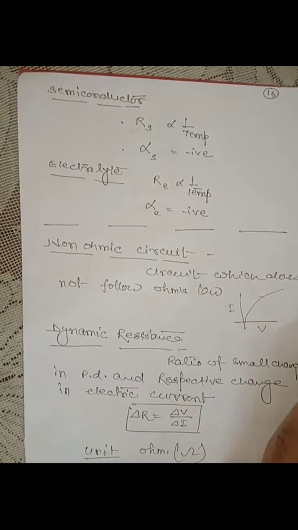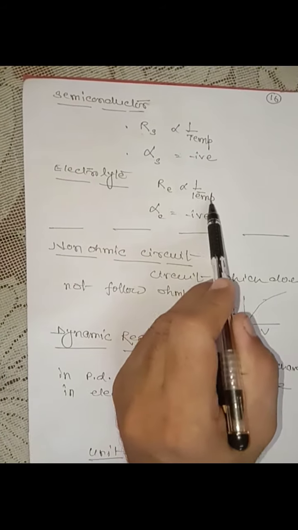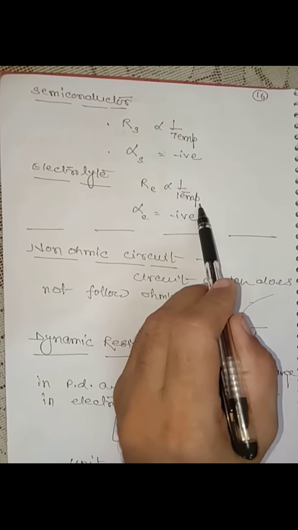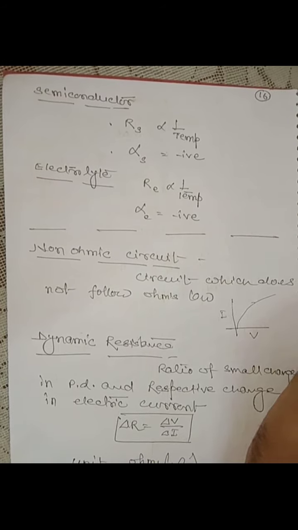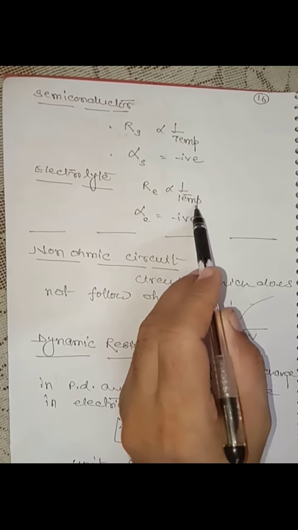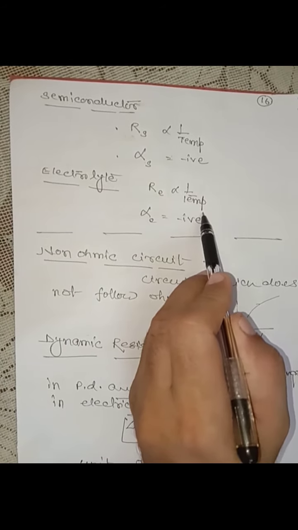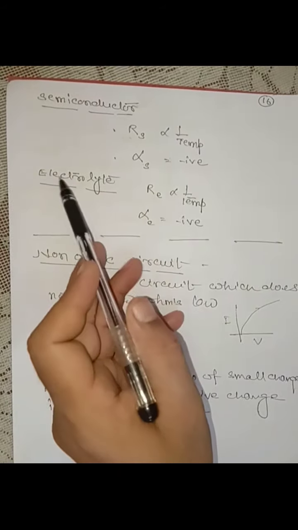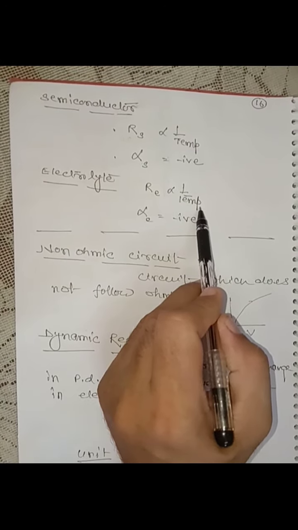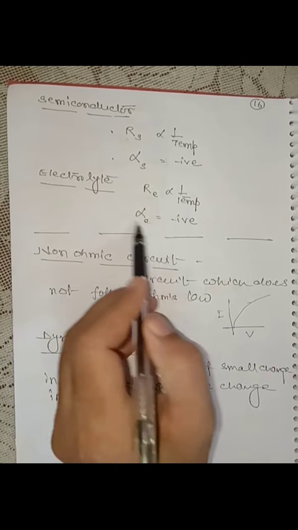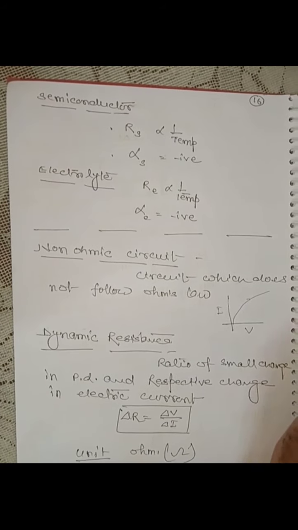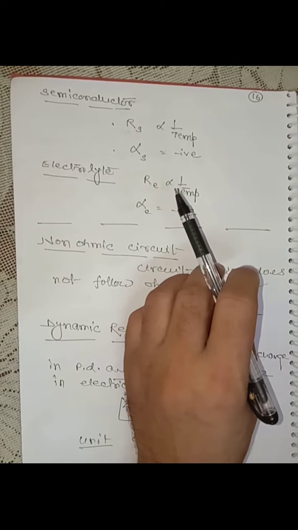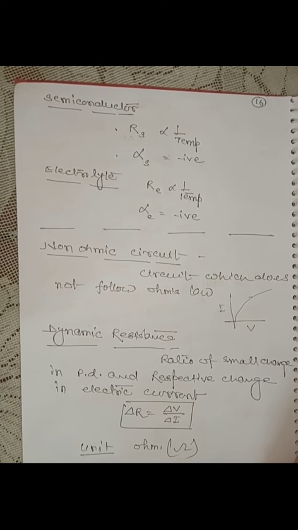Similarly, electrolyte. In an electrolyte, resistance is inversely proportional to temperature. If temperature is more, then the mobility of charge carriers, which are actually ions here, increases, and so its conductivity increases, meaning resistance decreases. So the resistance of an electrolyte is inversely proportional to temperature, and the temperature coefficient of resistance of an electrolyte is also negative. Clear? So these are the effects of temperature in metal, semiconductor, electrolyte and alloy.